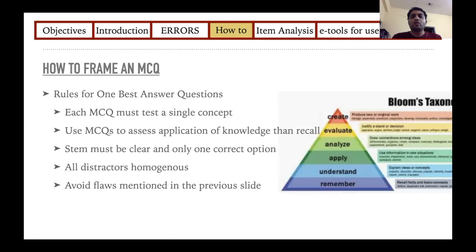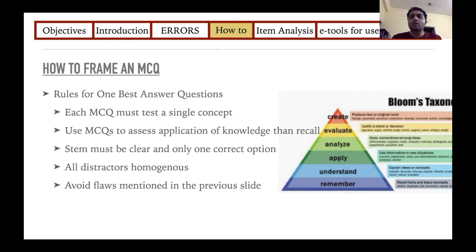So now coming to how to frame an MCQ. So we know when MCQs are used, how much percentage of our question should be MCQs, what are the common errors that we commit when we prepare MCQs. Now how to prepare an MCQ. Usually whenever you prepare an MCQ, make it a point that every MCQ must test only one concept. Don't try to mix up 2-3 concepts and try to assess them in a single MCQ. Usually that should be avoided.